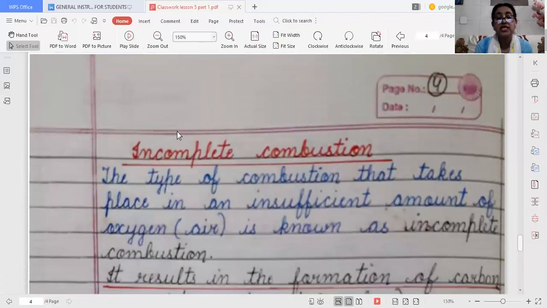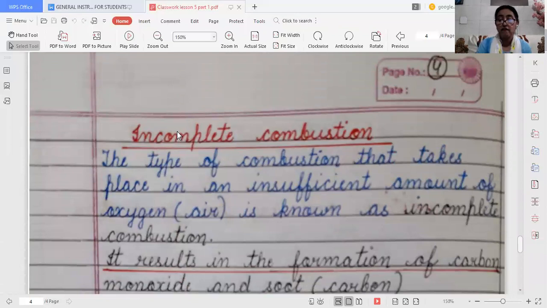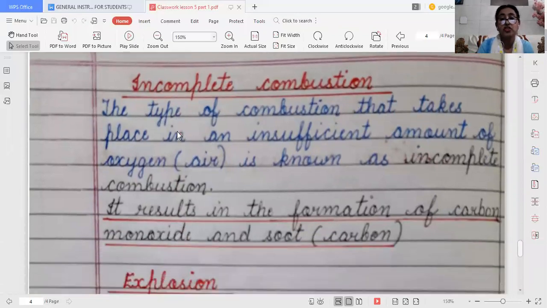When the percentage of oxygen is not sufficient, incomplete combustion takes place, resulting in the formation of carbon monoxide and soot particles, meaning carbon particles. So these are complete and incomplete combustion.